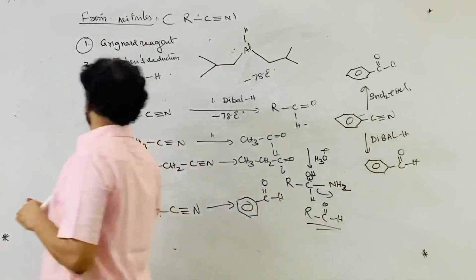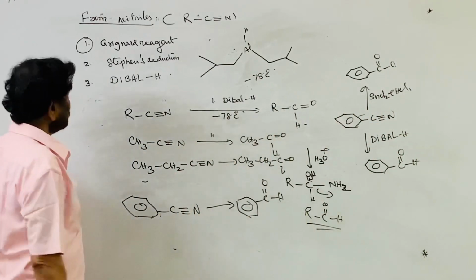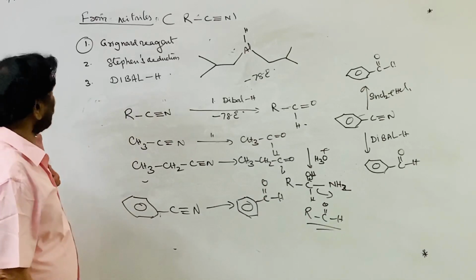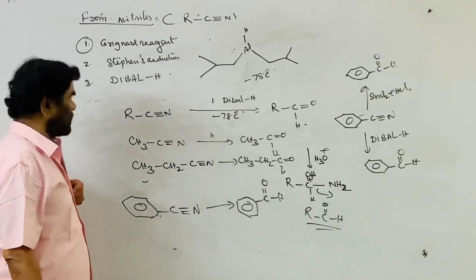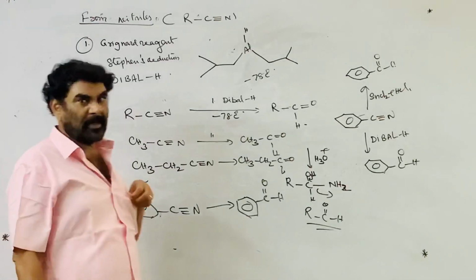These are the preparatory procedures of aldehydes and ketones starting from nitriles.